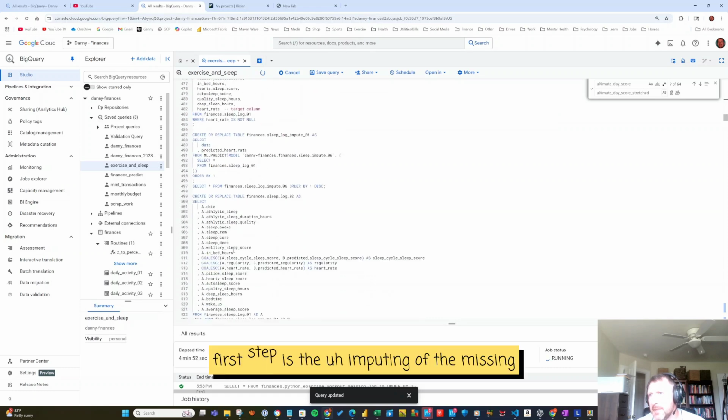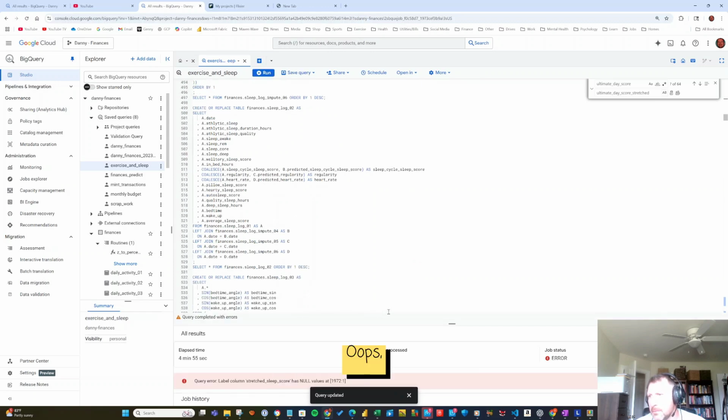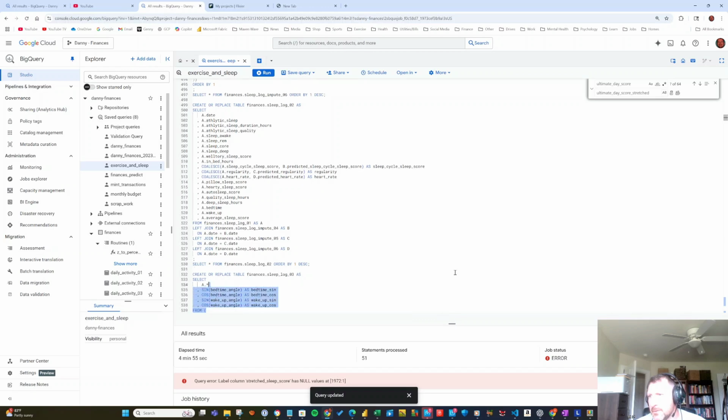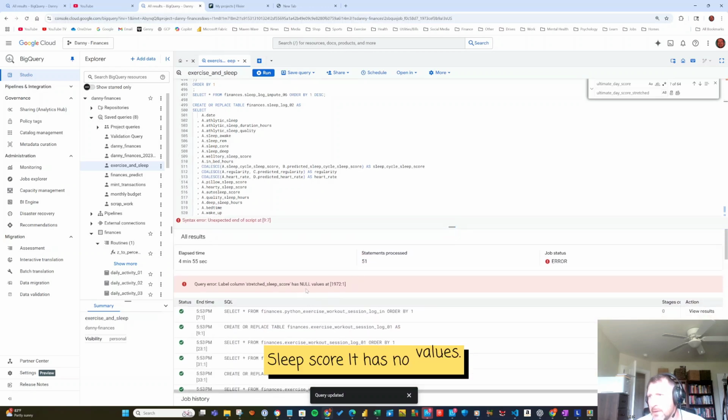First step is the imputing of the missing values. So here's where I bring it in. Oops, I got an error. Stretch sleep score has null values.